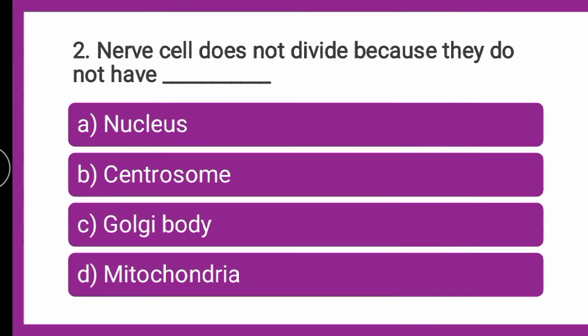Next question is, nerve cells do not divide because they do not have dash. Whether the nerve cells are different with respect to a normal body cell, with respect to the presence of nucleus, centrosome, Golgi body or mitochondria, with respect to division. So the prerequisite for cell division amongst the given, if you say, you can judge your answer.